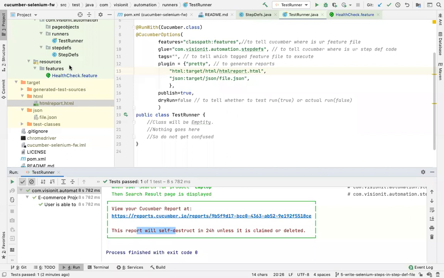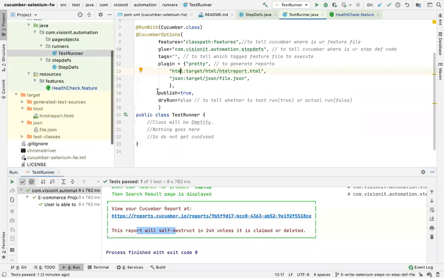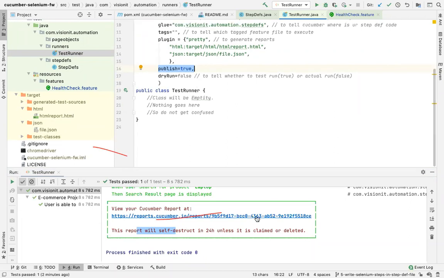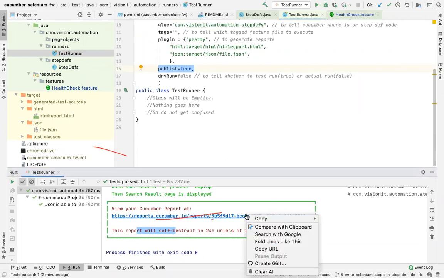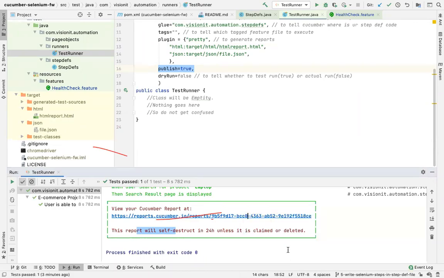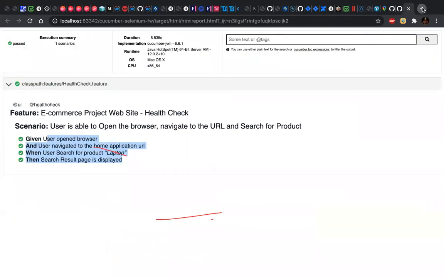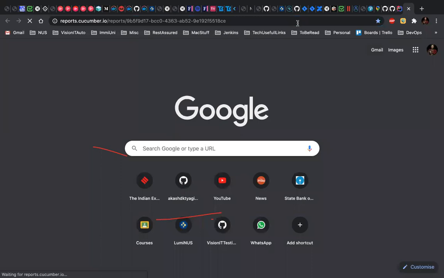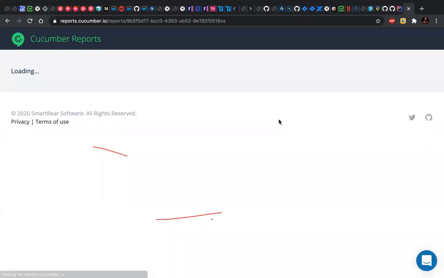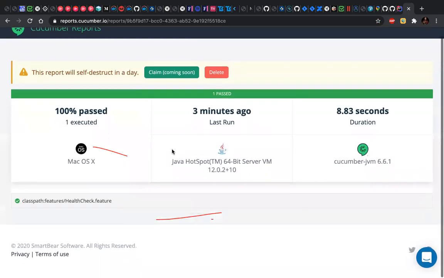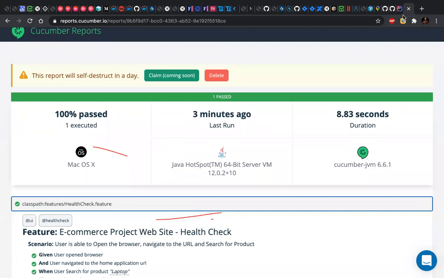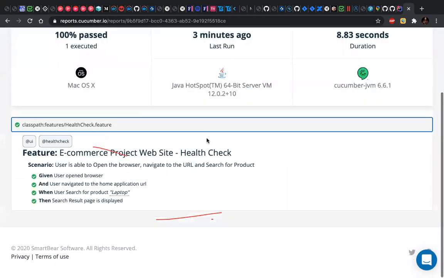This is generated because I have added a variable here called publish equal to true. So when I say publish equal to true, then it will generate this. Let me copy this URL of the report, and I can access it, and it looks like this, a little bit better than what I was seeing here, right? So it looks like this.